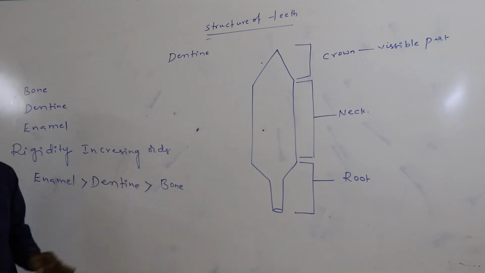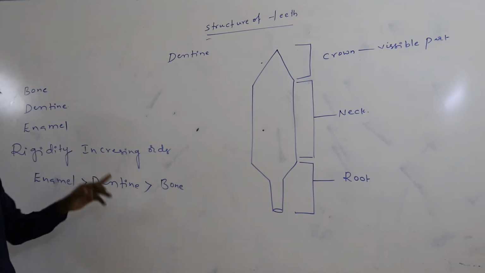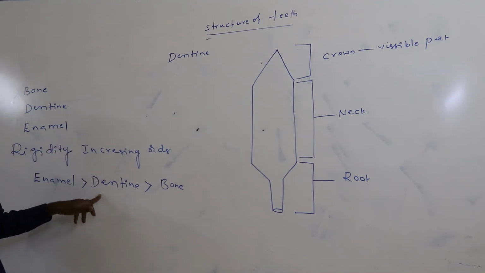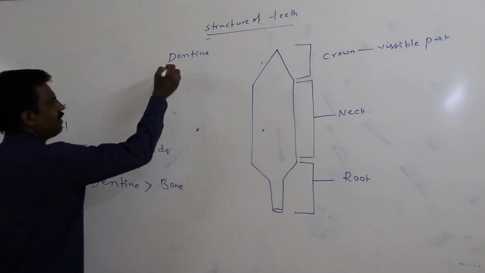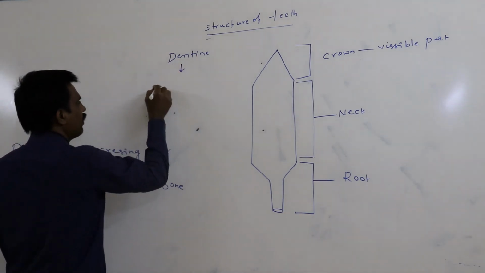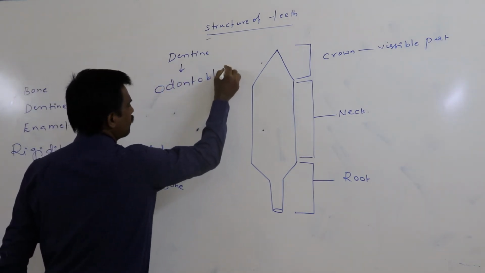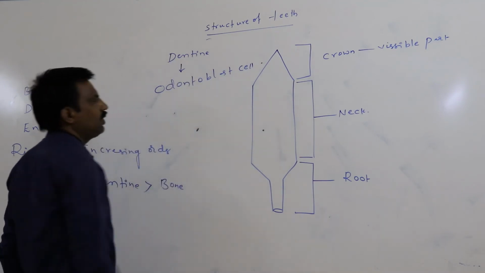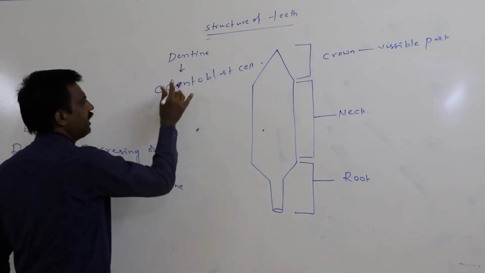Again, in the bone, Haversian canals are present, but such Haversian canals are not present in the case of the dentin. What are the cells which secrete the dentin? Odontoblast cells. Odontoblast cells secrete the dentin.